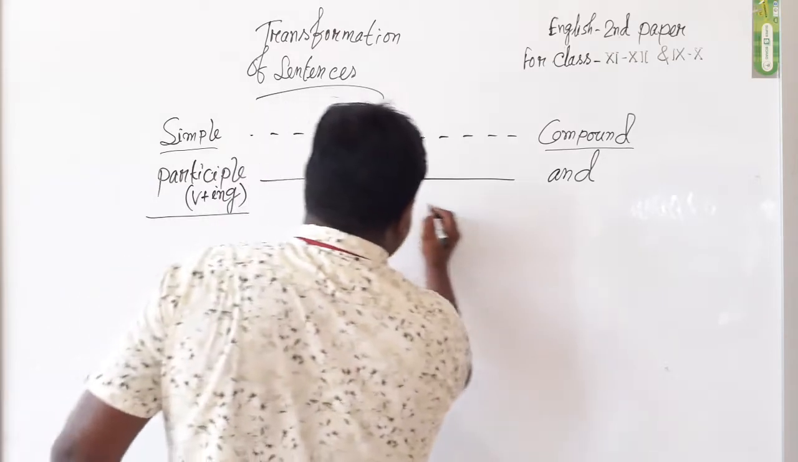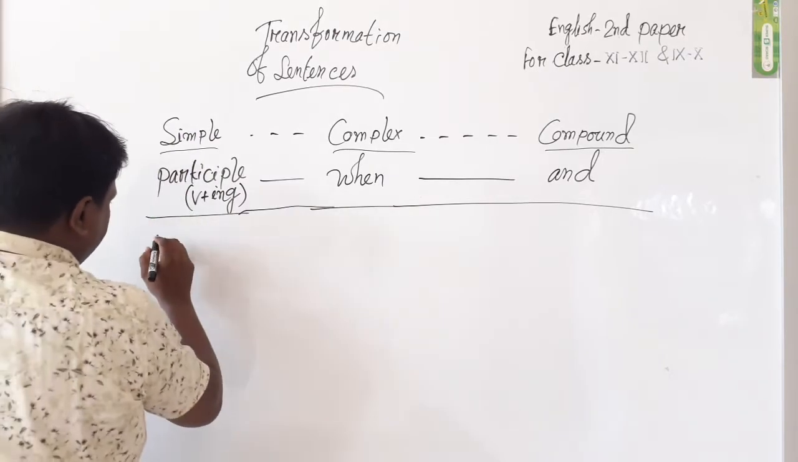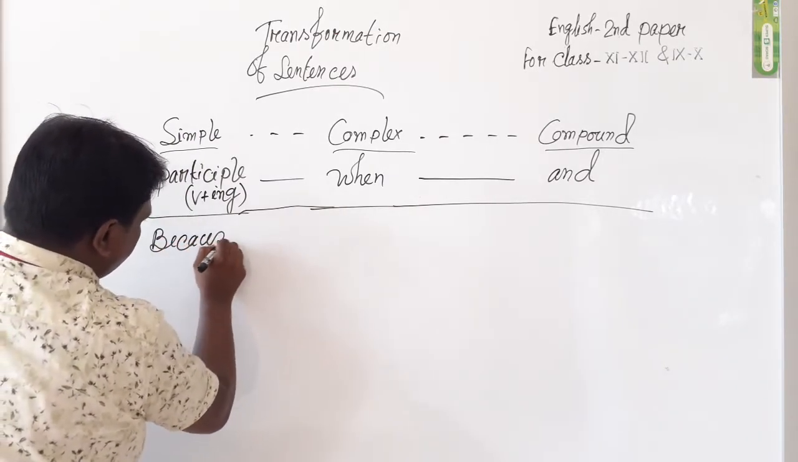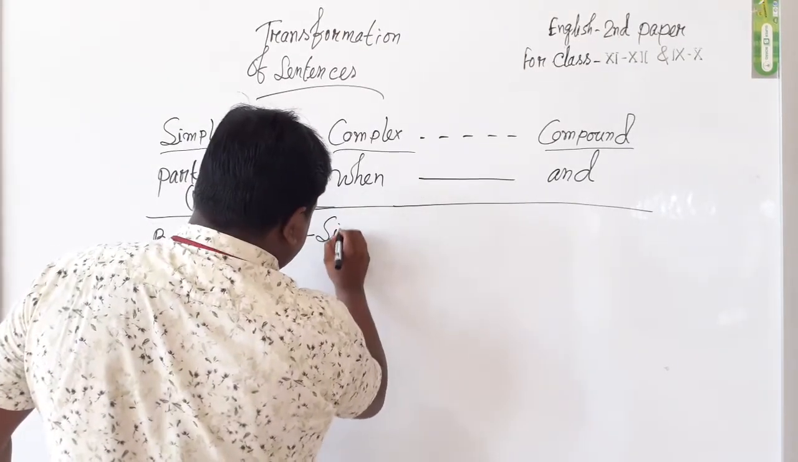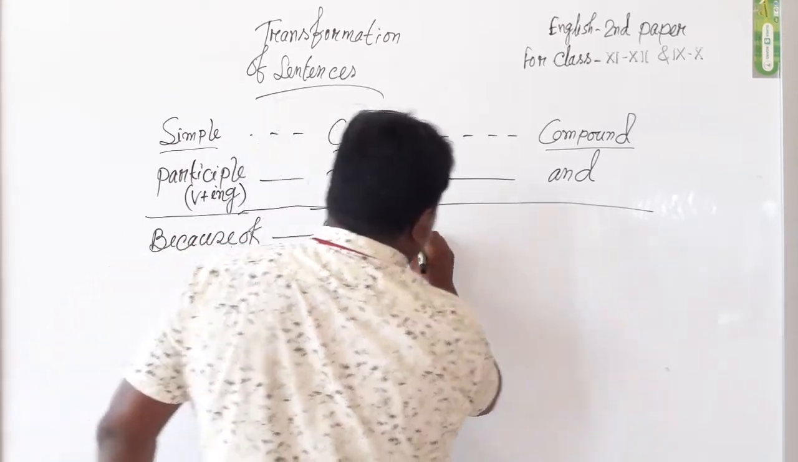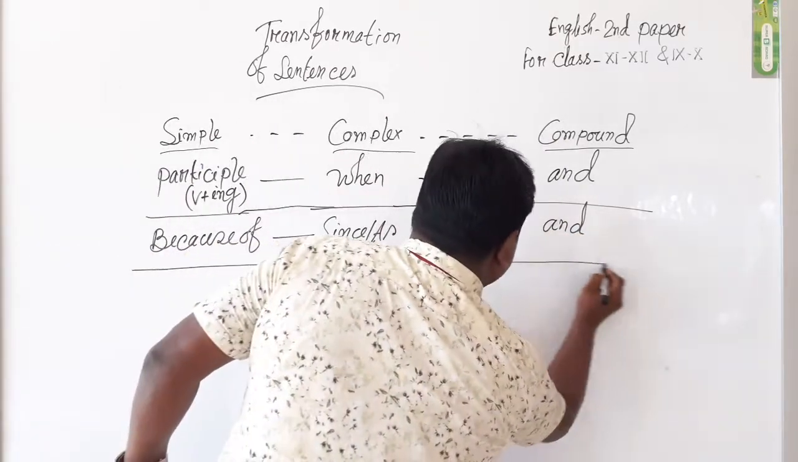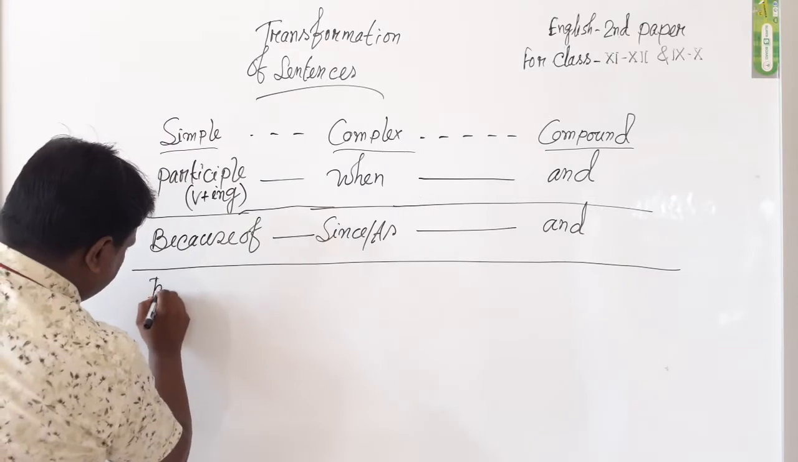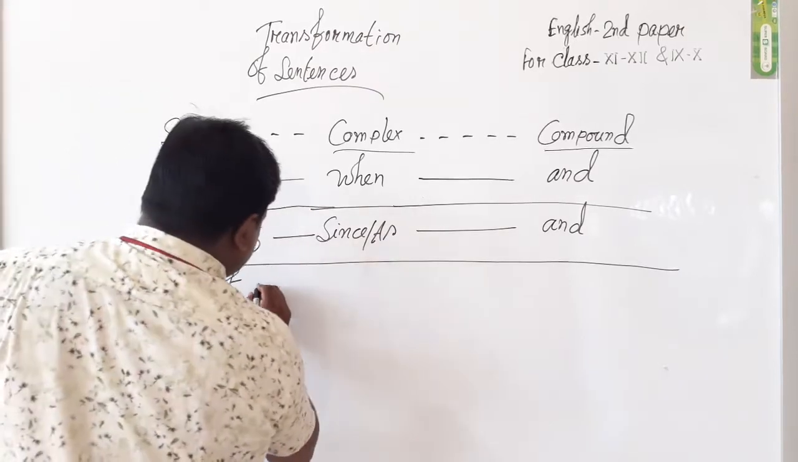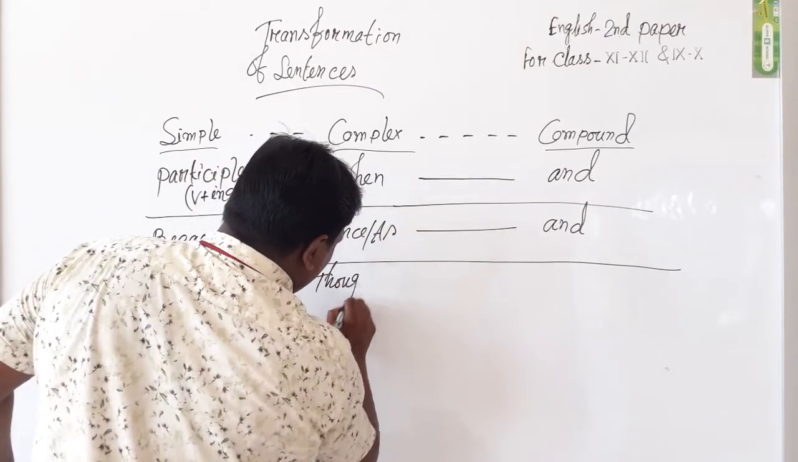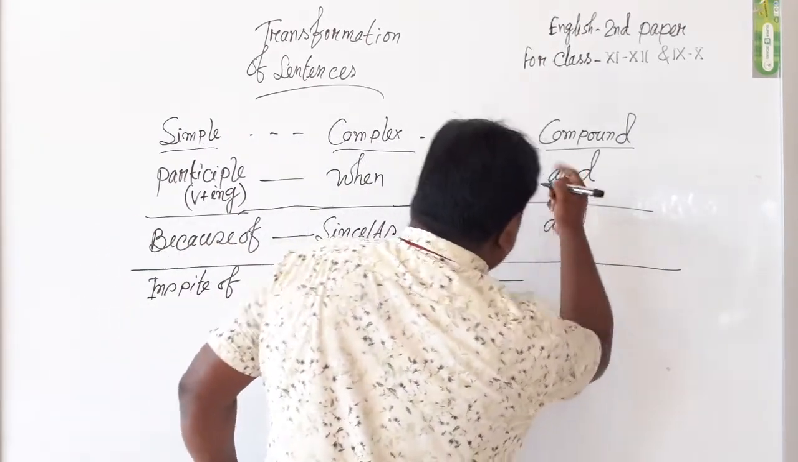When we write because of in a simple sentence, we can use since or as in the complex sentence, and and in the compound sentence. When we write in spite of in the simple sentence, we can use though or although in the complex sentence, and we can write but in the compound sentence.